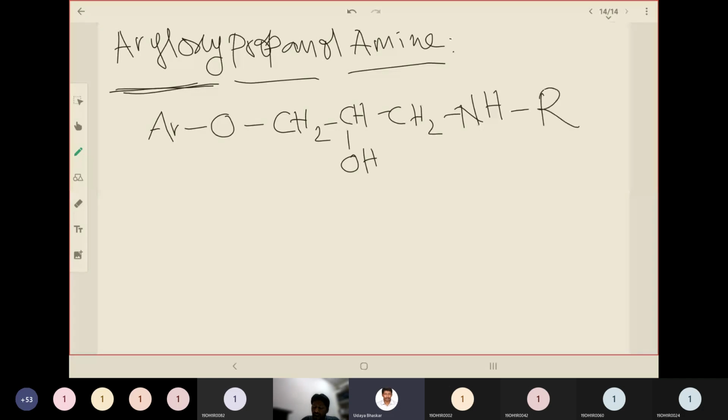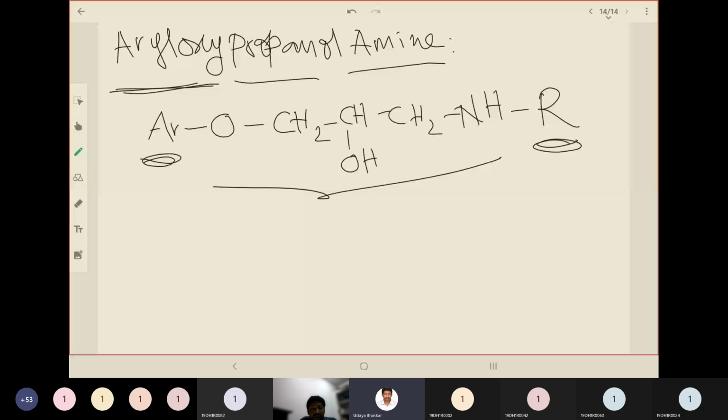Here it is an alkyl group that is getting attached with amine. So the only difference lies with what is the aryl group, what is the alkyl group. Otherwise, the chain or the bridge which is connecting aryl group as well as alkyl group is same in every compound. So if you remember this, and if you compare aryl structure and R structure with that of their name, you can easily remember the chemical structures of aryl oxy propanolamines.